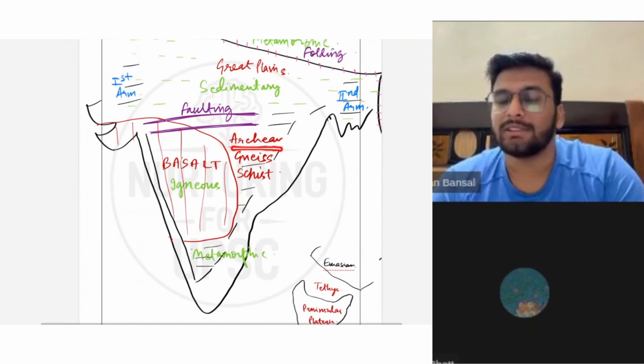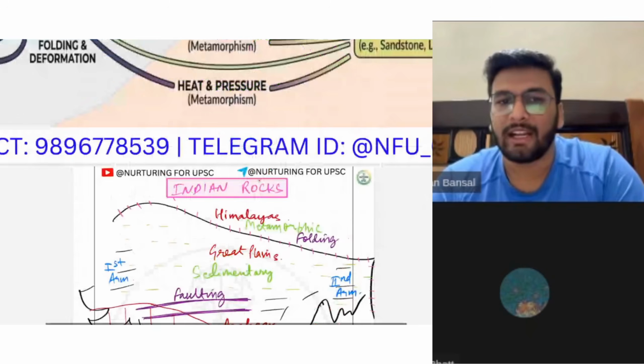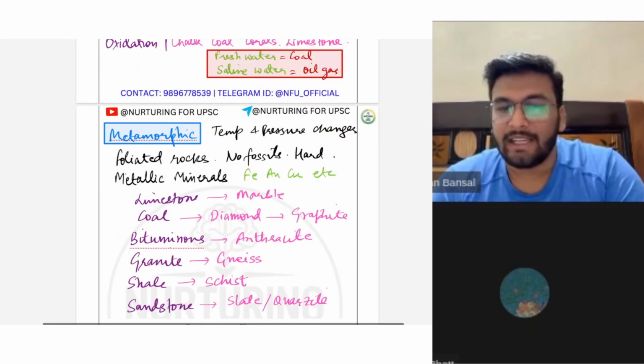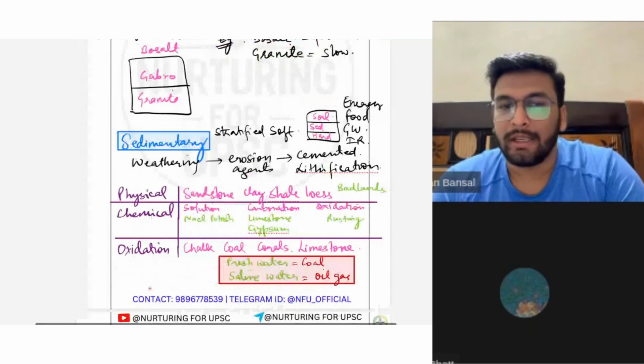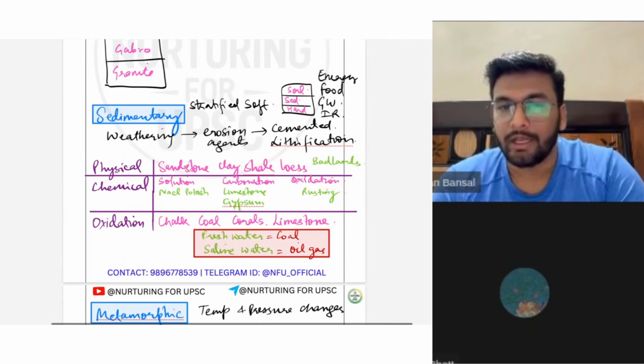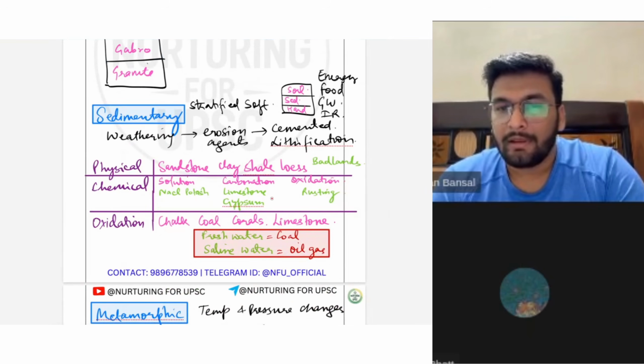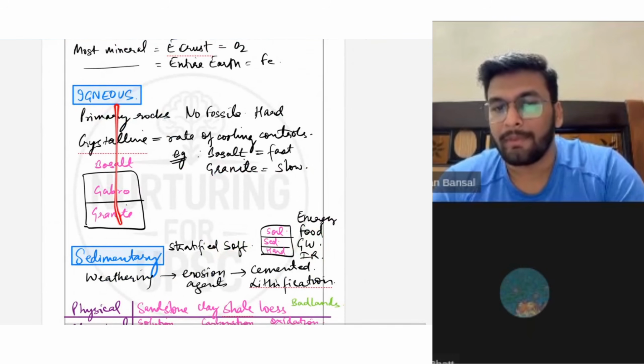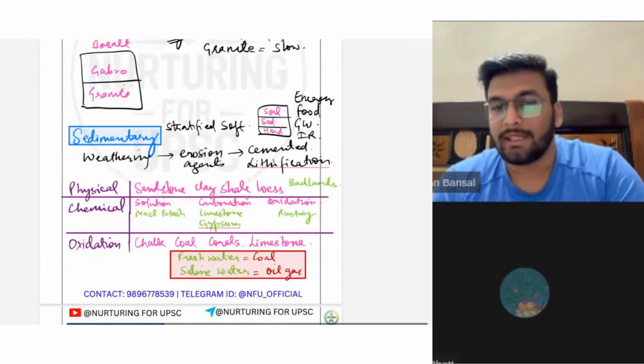What is this gneiss and schist? These are the metamorphosed form of granite and shale. Okay. What are granite and shale? Granite and shale are sedimentary rocks. Okay. I covered this over here. Shale and granite. Granite क्या है? Granite तो igneous rock है. Granite is igneous rock. Shale is sedimentary rock.